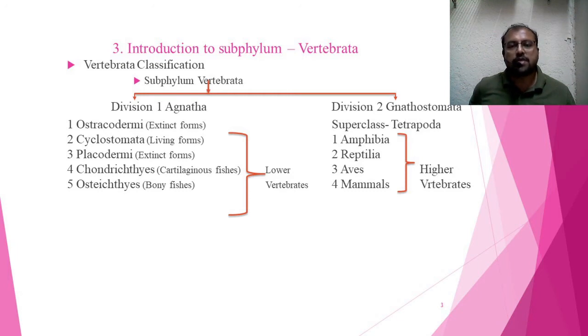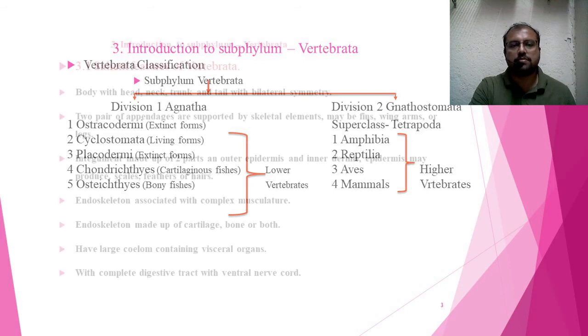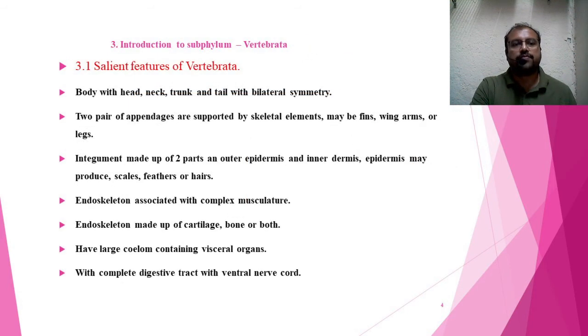Now after this classification, let's see the characters of subphylum Vertebrata. Vertebrates have a body with head, neck, trunk and tail. These are the four regions of the body in vertebrates, with bilateral symmetry.